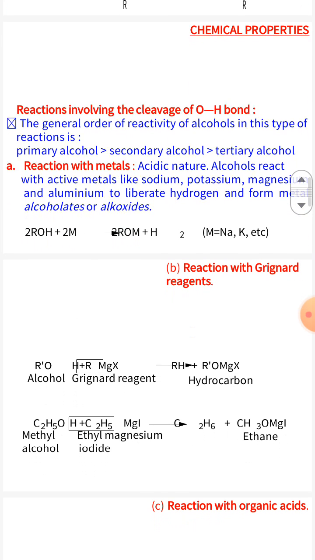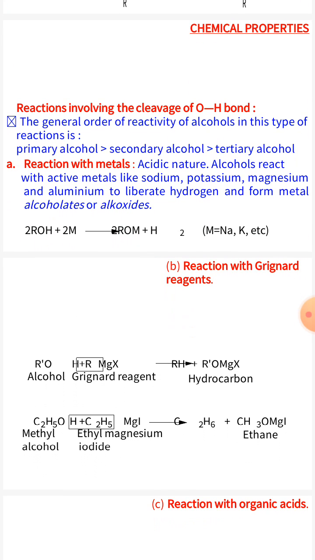Next, chemical properties of alcohols. Reactions involving cleavage of the OH bond. The order of reactivity of alcohols in this type of reaction is: primary alcohol is more reactive than secondary alcohol, then tertiary alcohol.